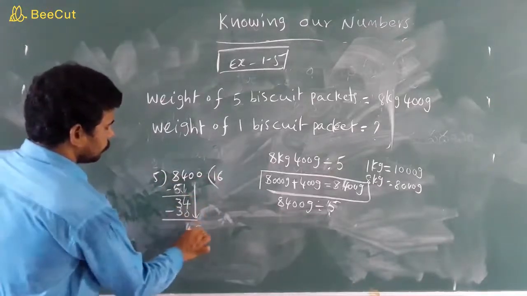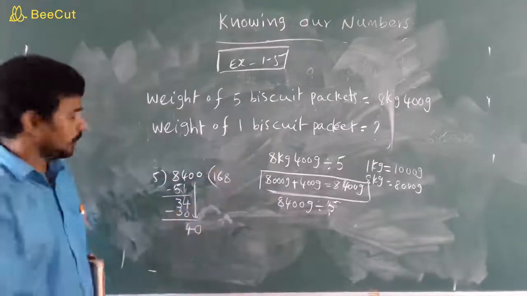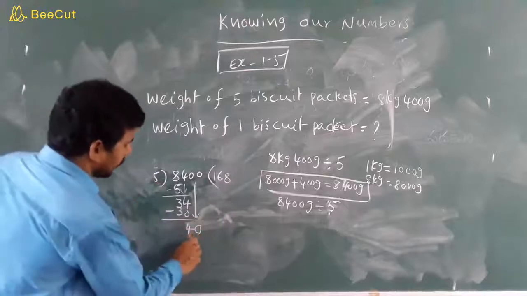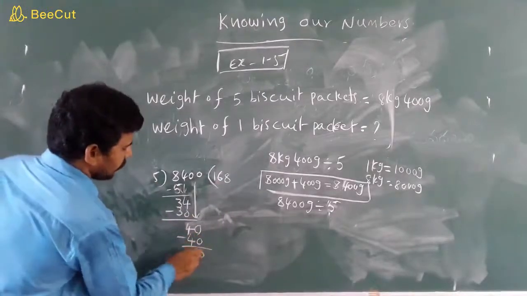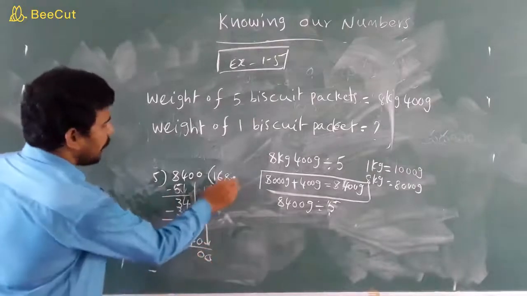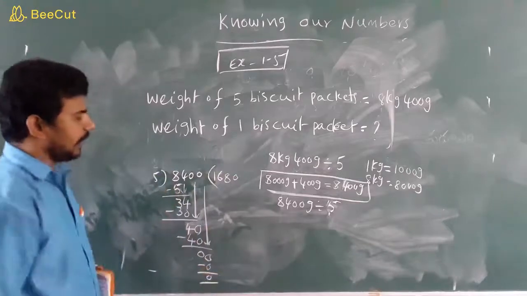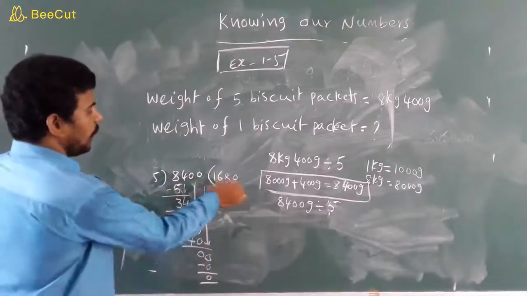Bring down 0. In 40, how many times children? 8 times. So 5 8 are how much children? 40. 0. Bring down 0. In 0, 5 how many times children? 0 times. So 0 minus 0 how much children? 0.